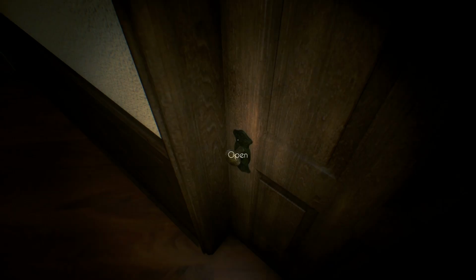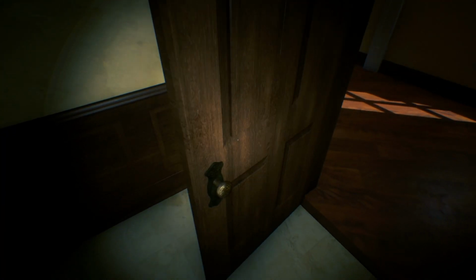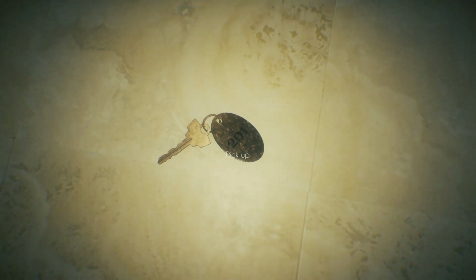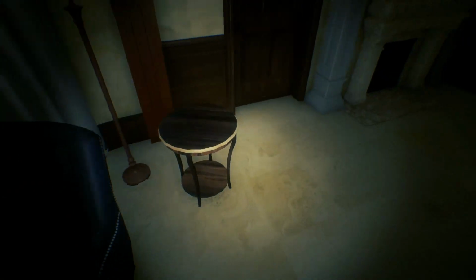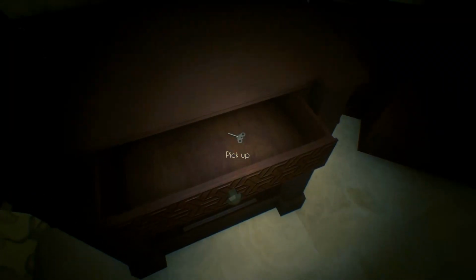This room. Oh, I think we're in Viv's room. So we've got key 201. Could be room 201 at the inn, perhaps. Can I open you? There's a lot of secret passages and stuff. You got one too? Within Viv's room, we find a key, possibly to the tea time clock, and another of Viv's diaries.